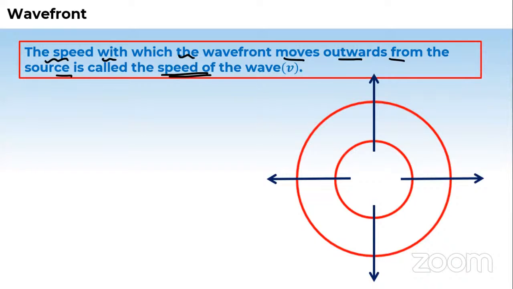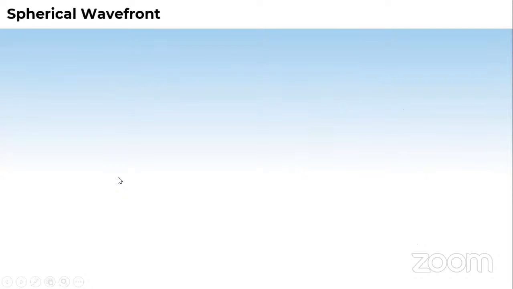Now let us proceed to the next: spherical wavefront. What is this? See, how were the circular wavefronts which we have seen produced? If we direct our attention towards the source, those circular vibrations were set up like this.